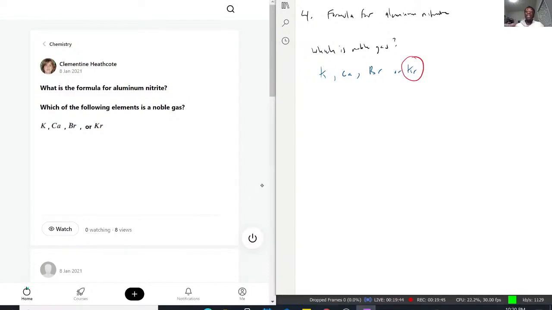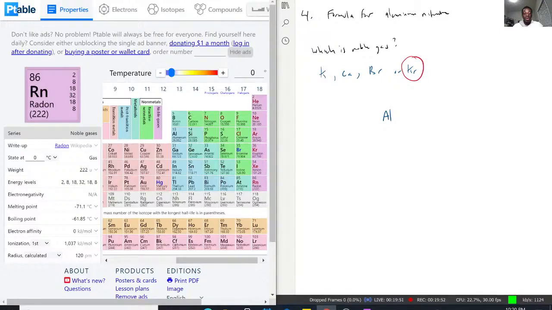For this, I like to write the pieces. You have Al for aluminum. At least we know that much. And aluminum, if we go to the periodic table, likes to get rid of 3 electrons to achieve the noble gas state. So we need an Al3+. At least we got that part done.